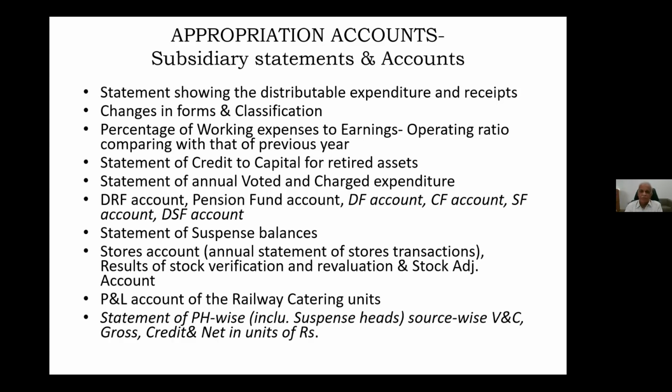Lastly, this is a new statement that is included in the subsidiary statements and accounts. So sometimes they may ask what the subsidiary statements and accounts are. Then in that case you can write that recently this last statement was added. The statement of plan head wise, including suspense heads, source wise, voted and charged, gross credit net, and the units of rupees to be given. That means this is purely related to our capital account. So these are the statements which we have to prepare.